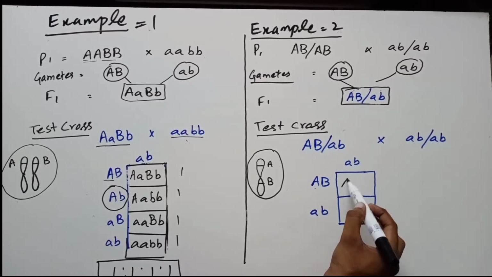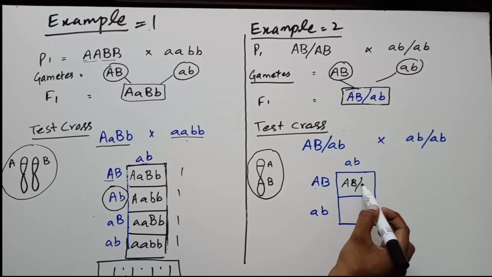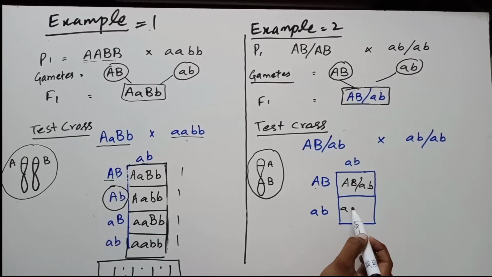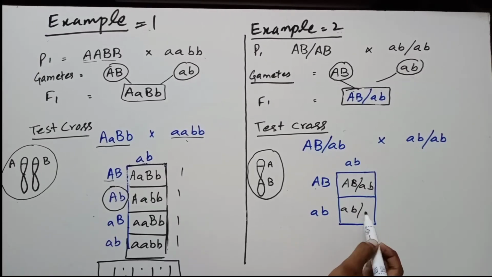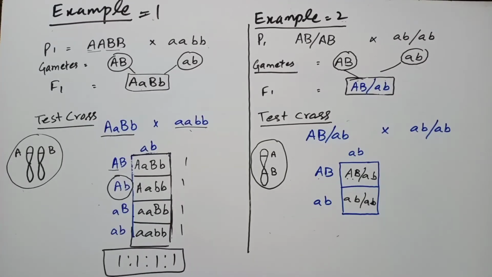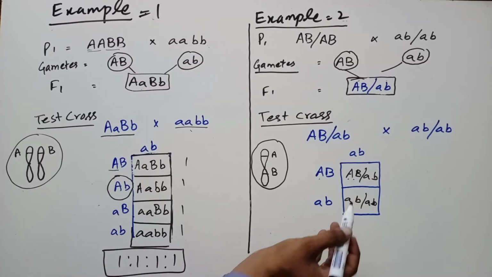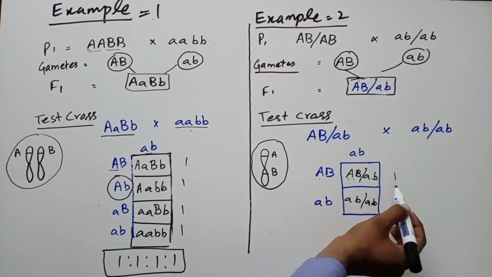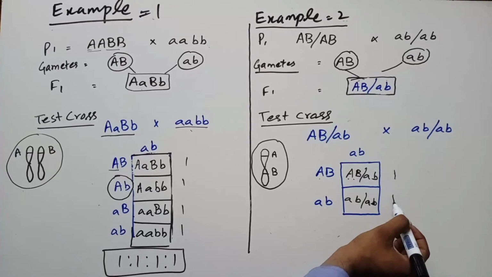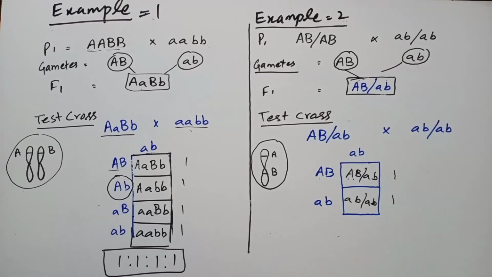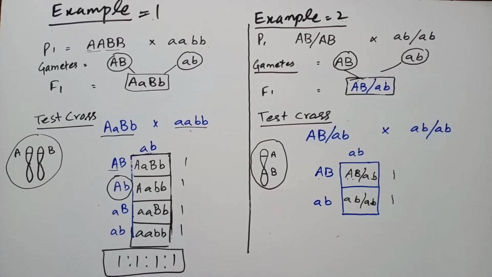Then what will be the result? This will be the result. You can see here. And what is the result of F2 in example 2? This is the ratio of 1 and 1, meaning it is a deviation from Mendel's law of independent assortment. So this is the difference between independent assortment and genetic linkage.